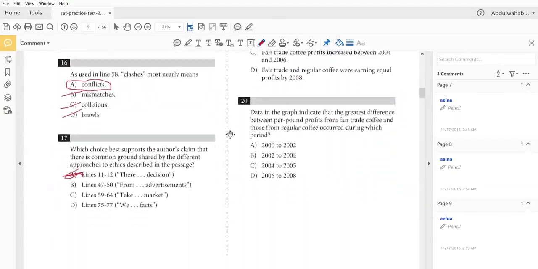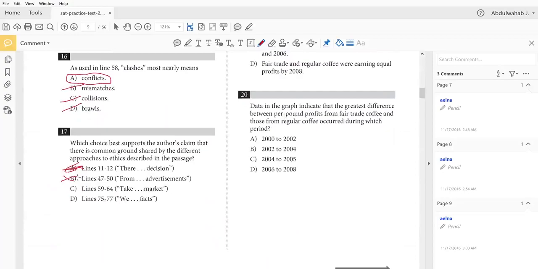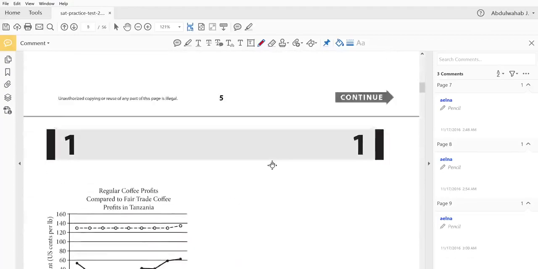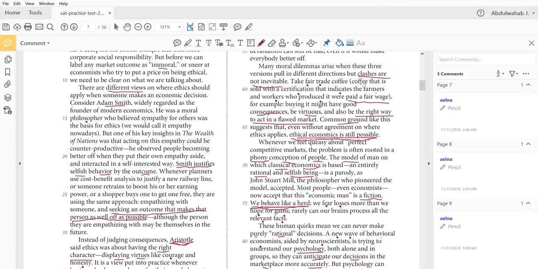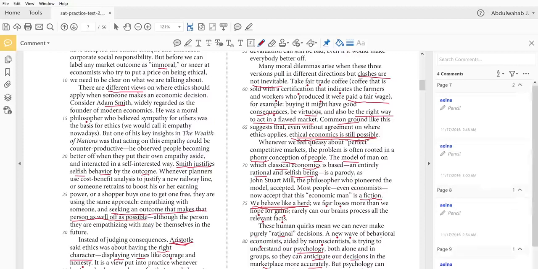So again, no common grounds are being mentioned. Lines 59 to 64. Take fair trade coffee, which is sold with a certification that indicates farmers and workers who produce it were paid a fair wage. For example, buying it might have good consequences, be virtuous, and also be the right way to act in a flawed market.